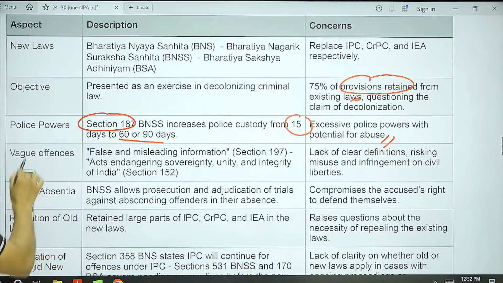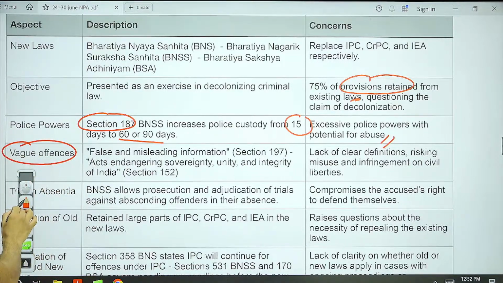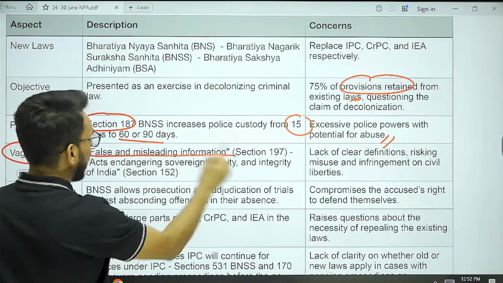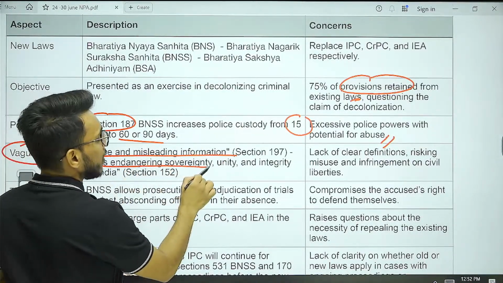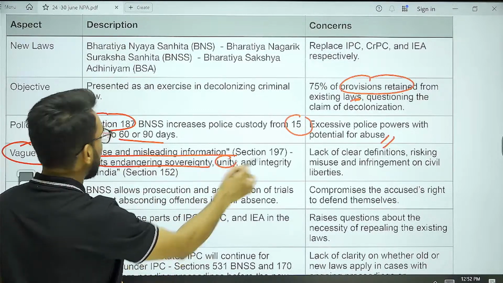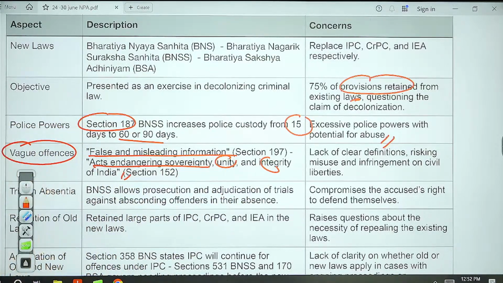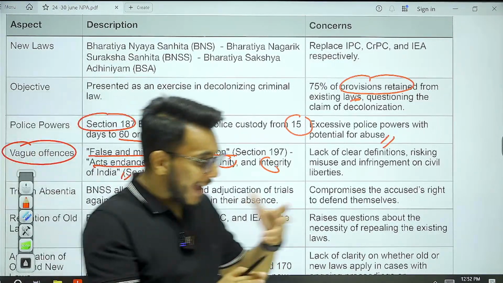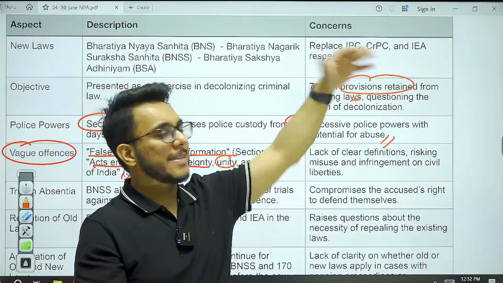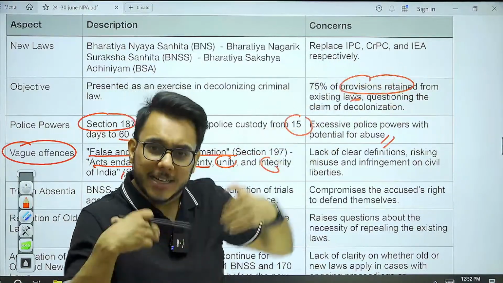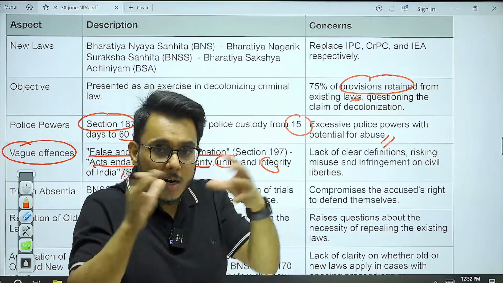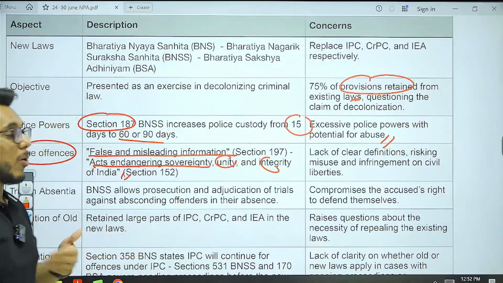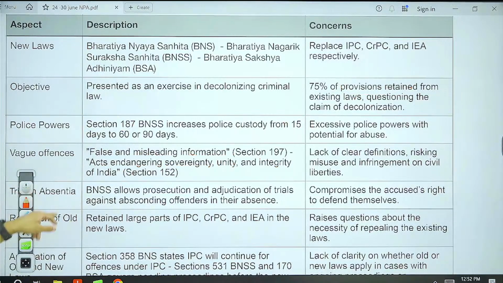The next thing is there are a lot of vague offenses that have been defined. For example, giving false and misleading information, acts which might endanger sovereignty, unity, integrity of India. These are the offenses that have been mentioned. If you see false and misleading information, act endangering sovereignty, what can endanger you? If, let's say, outside there is a lot of pollution, that pollution is endangering my health. So this word endangering, and that too with such broad things, should have been dealt with more clearly. It is a very vague definition that has been continued.